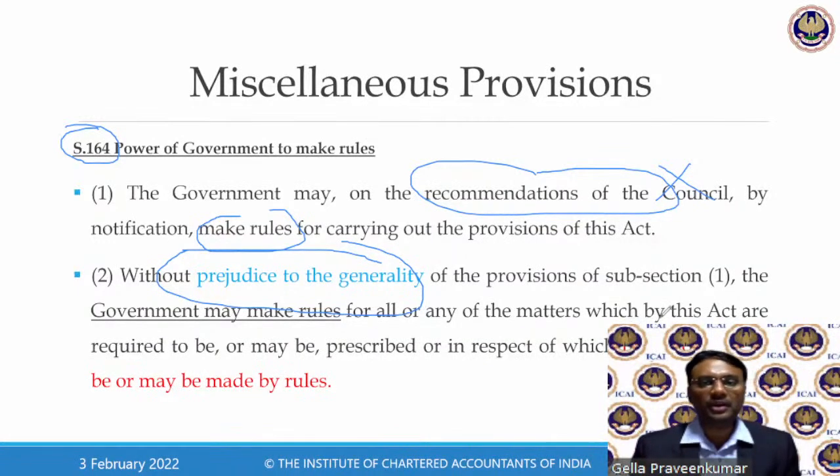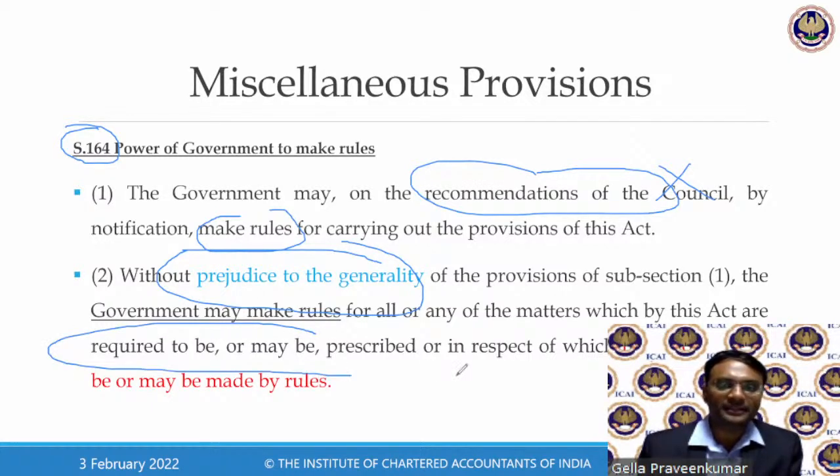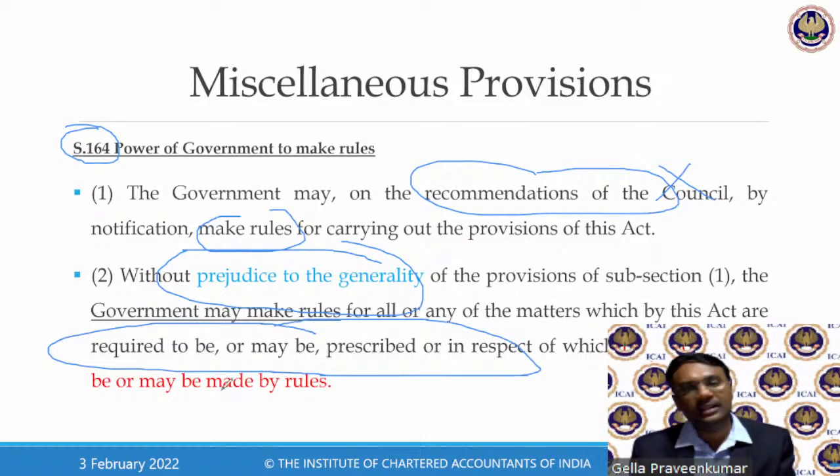I want to draw your attention to how the language is written here. Without prejudice to the generality of the provisions of sub-section 1, the government may make rules for all or any of the matters which by this act are required to be or may be prescribed. Now, is it required to have this language?